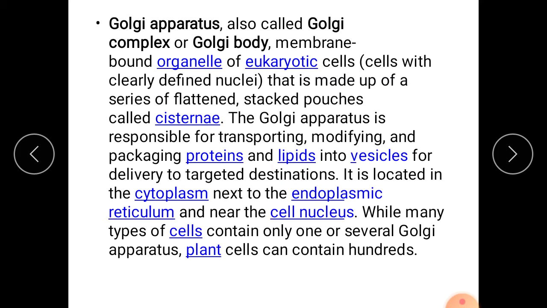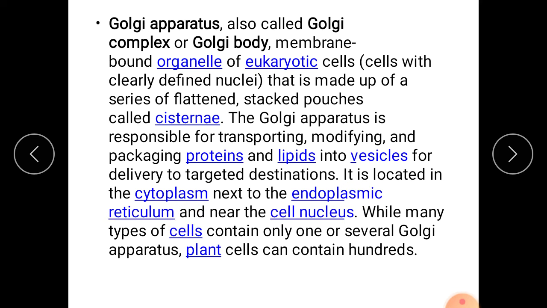Rough endoplasmic reticulum produces proteins, smooth endoplasmic reticulum produces lipids, and they are sent to the Golgi apparatus for packaging, and the packaged vesicles are released to their destinations.